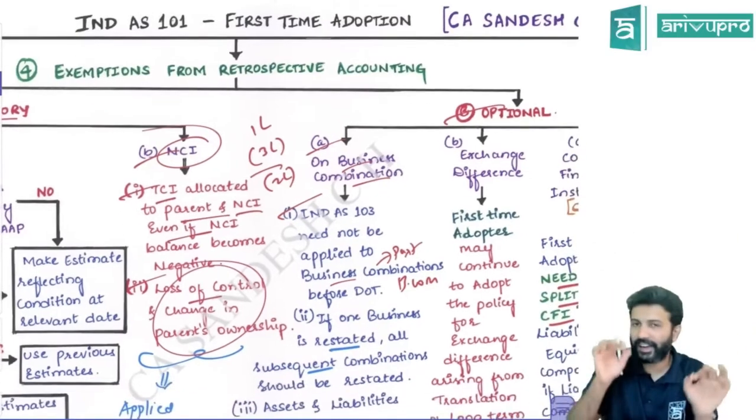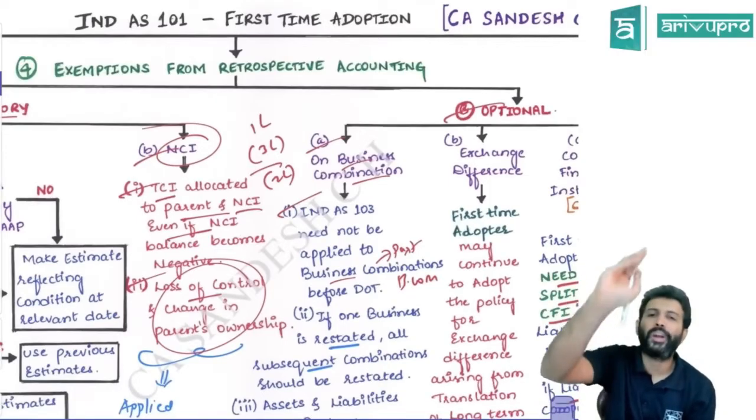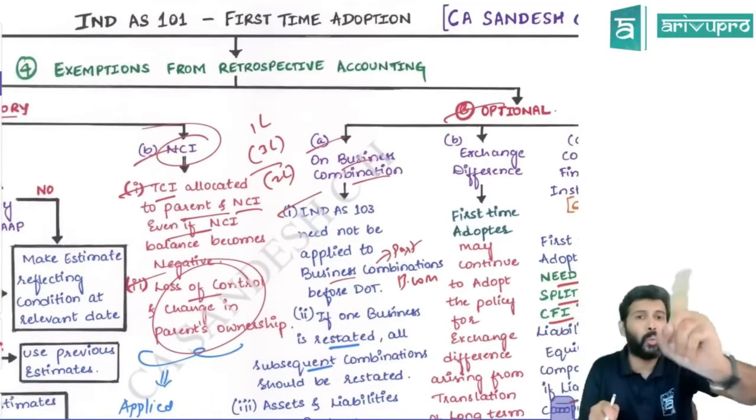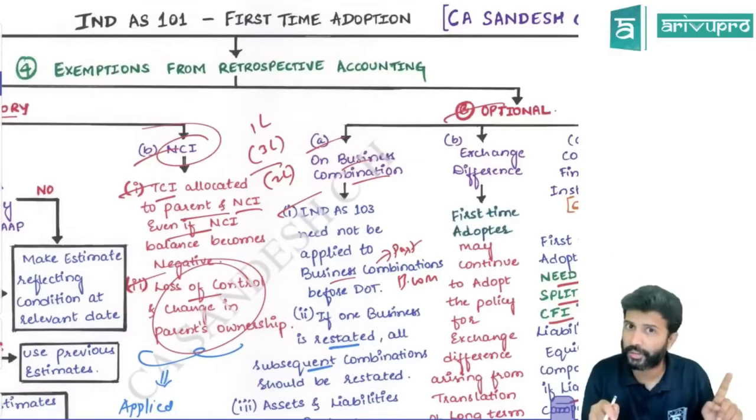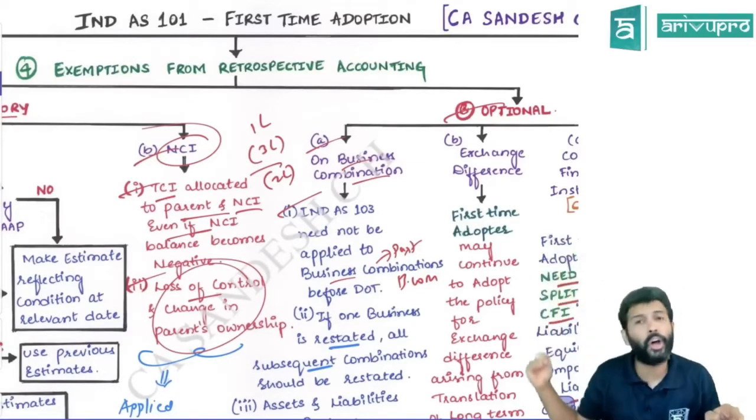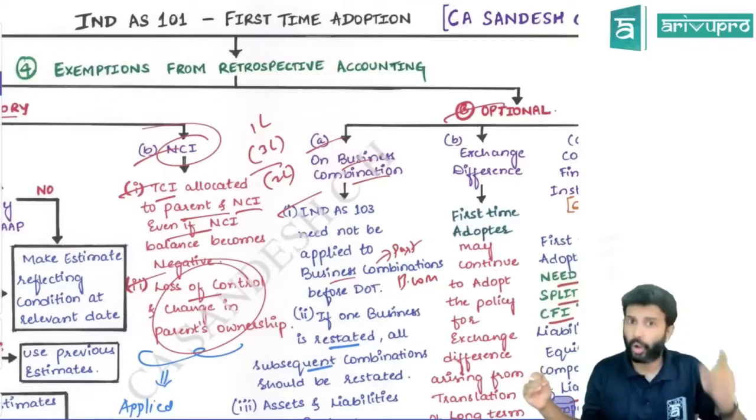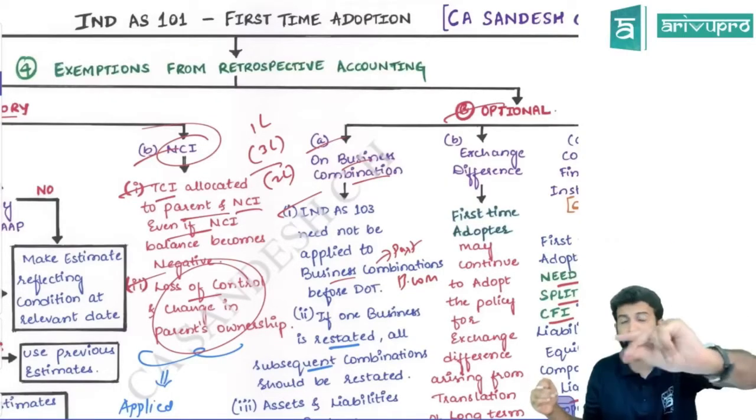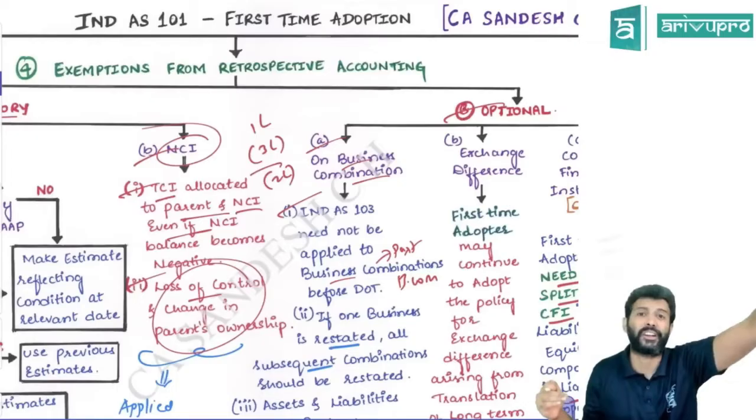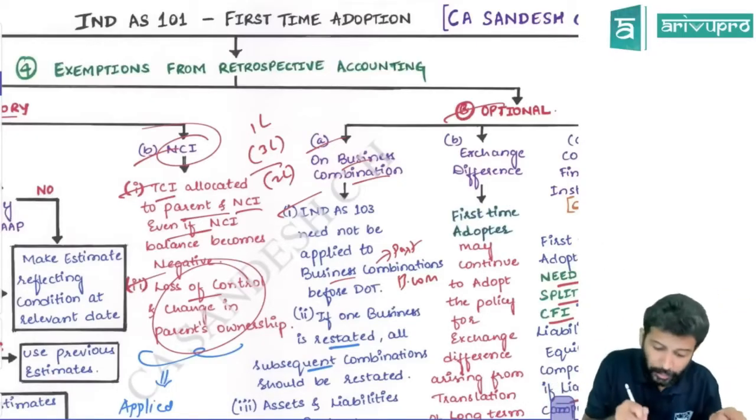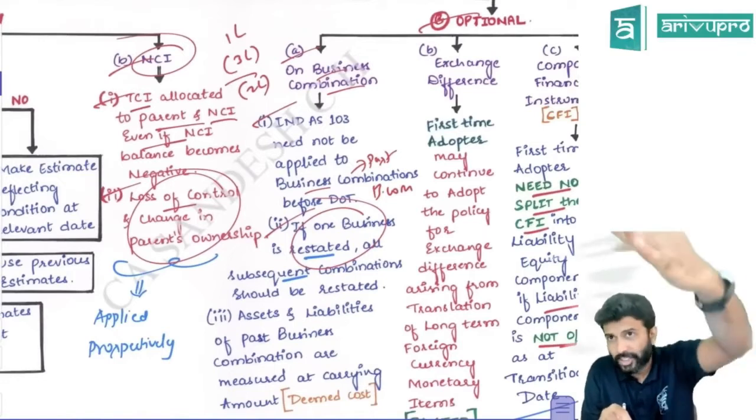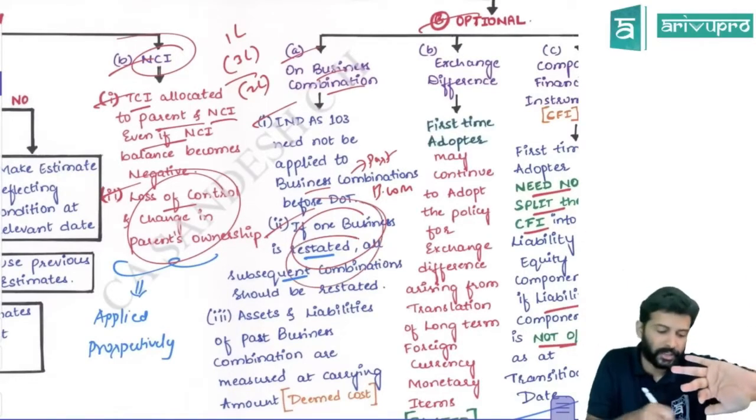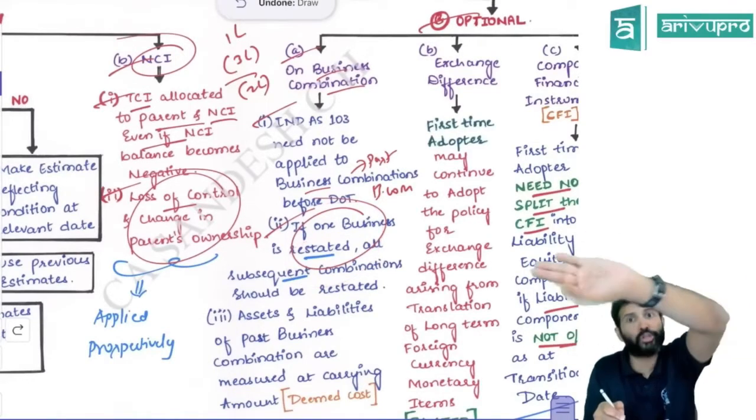So if the entity does that, what Ind AS 101 says is, if you have restated one past business combination, then after that, whatever business combinations you have done, the entire thing has to be restated. It is not partial. Okay, if any one business combination is restated, then all business combinations which came after this restated business combination should also be restated.